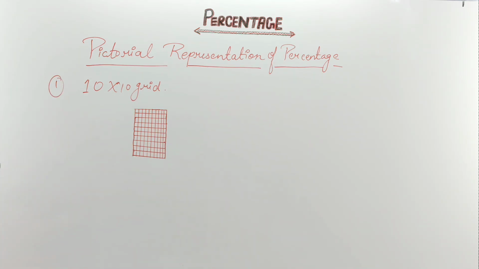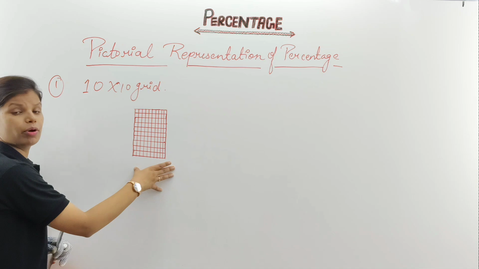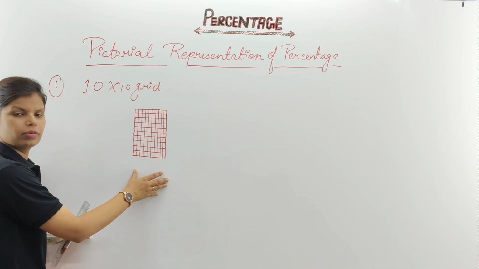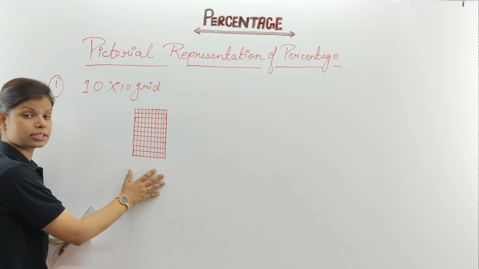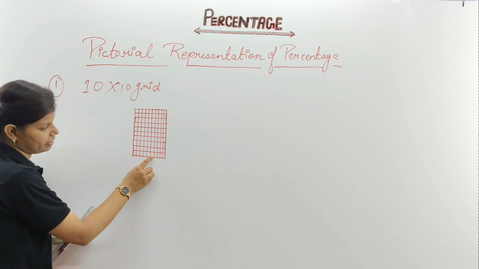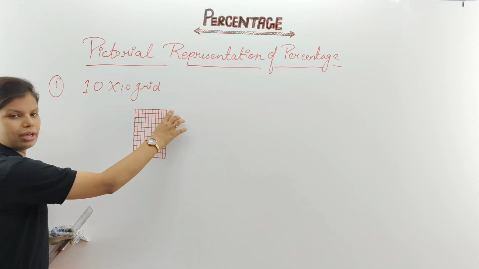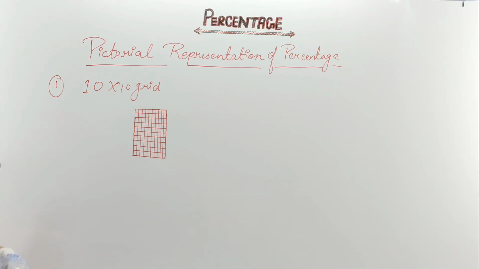If your question is given like this, how many boxes does it have? It has 100 boxes. This small one: 1, 2, 3, 4, 5, 6, 7, 8, 9, 10. 10 into 10, we are having 100 boxes. Clear?